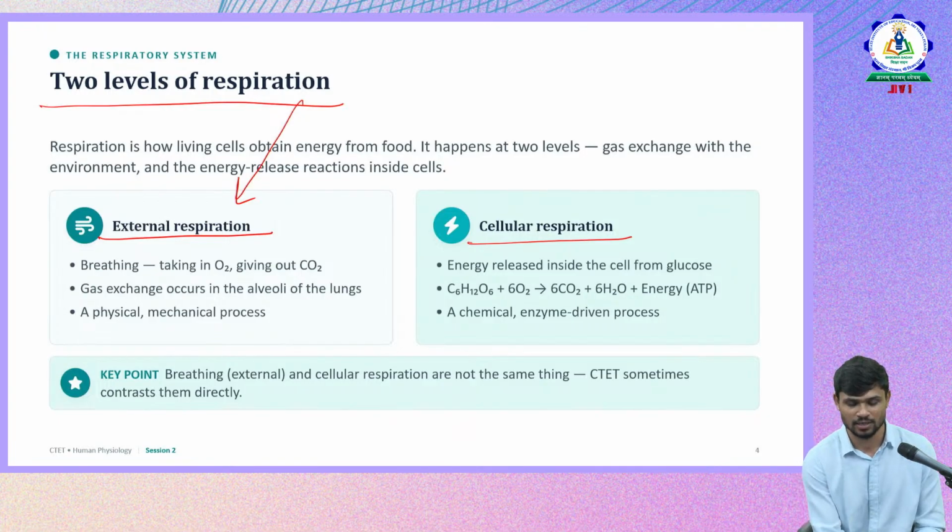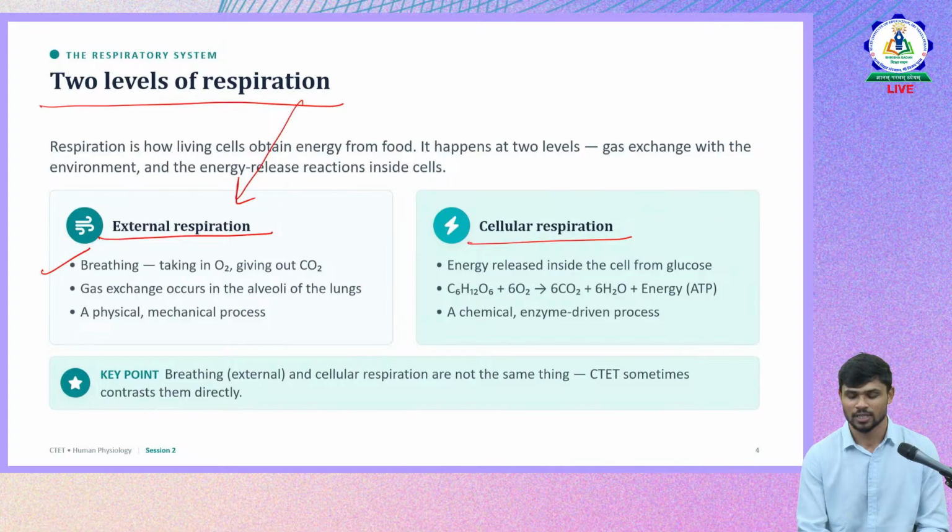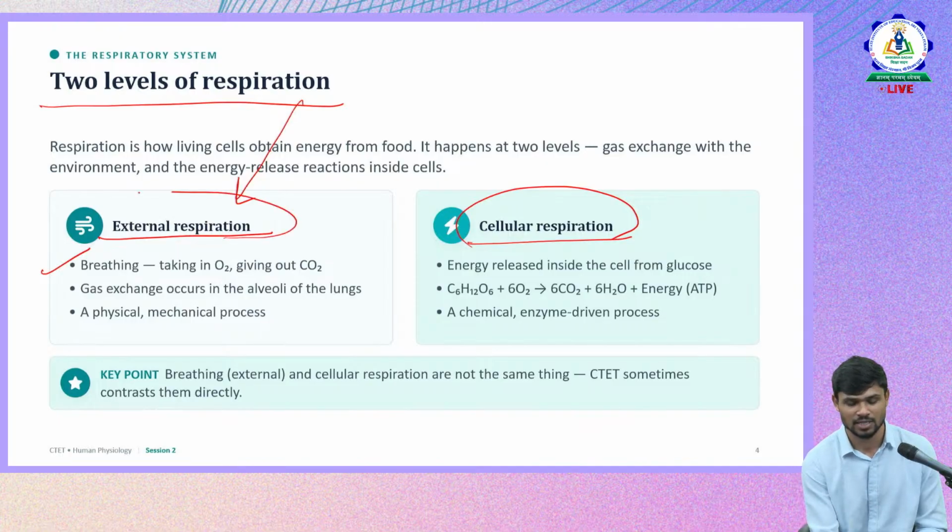External respiration is just breathing, which is physically happening, where exchange of gases takes place between the body and the environment. Cellular respiration is the respiration that happens internally within the cells, whereas external respiration is just physical, the exchange of gases through the nose.